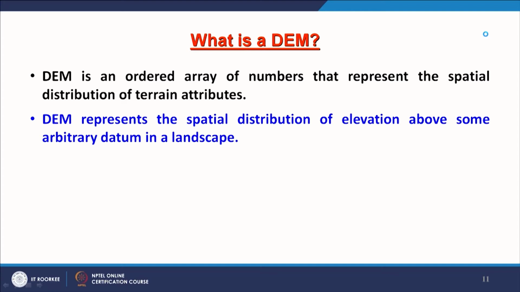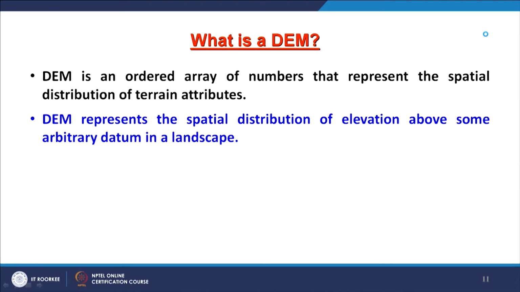Now, DEM we have already discussed, so just for completeness I would repeat that part. It is an ordered array of numbers that represents the spatial distribution of terrain attributes, and when we say DEM, the middle letter E is for elevation, but this value can be replaced with other properties also. DEM represents the spatial distribution of elevation above some arbitrary datum in the landscape.